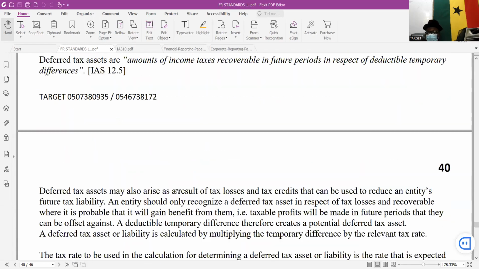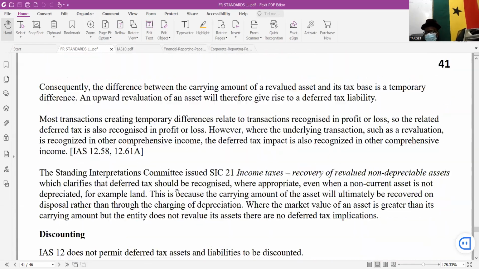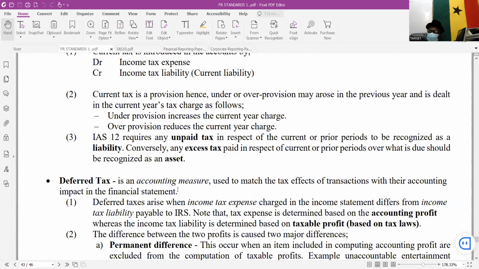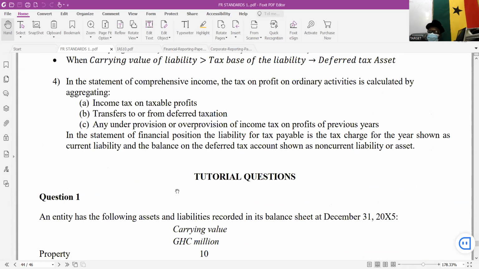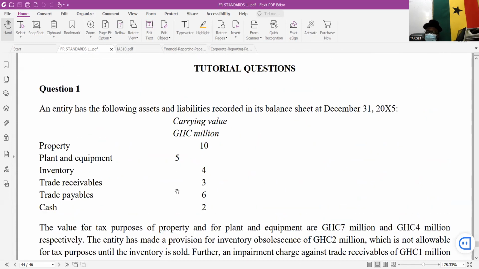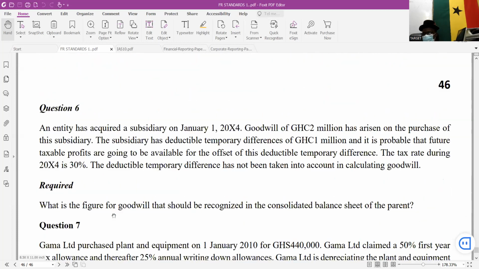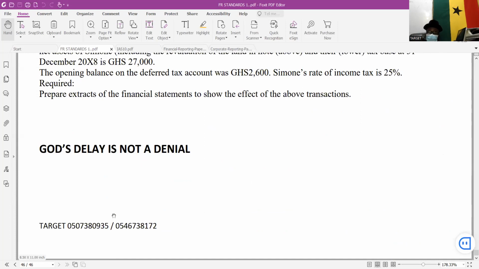Yes, all these questions are there in the material for you. Good. Let me go to tutorial questions. They will give you properties, give you the tax base, calculate the deferred tax provision as at 31st December 2015 and the rest. So all these questions are for you. When we start the question solving, they are abundant. There are a lot of them.